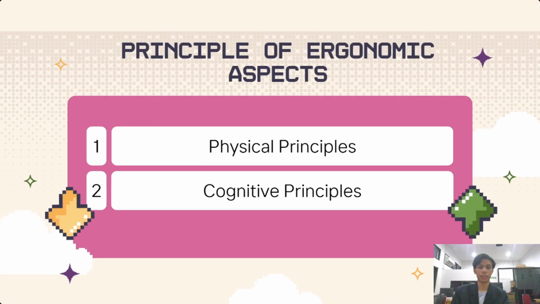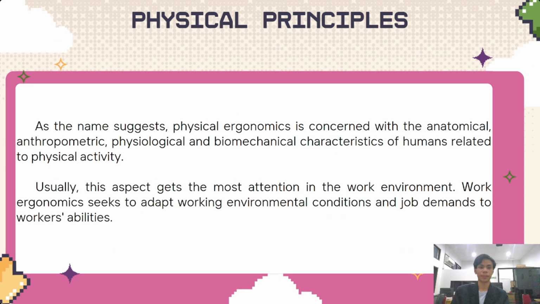Next is principle of ergonomic aspect. So the principle of ergonomic aspect has two: first is physical and the second is cognitive. I will explain the physical principle.